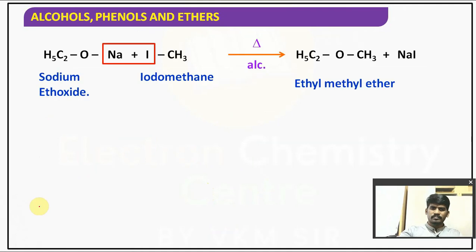I am taking another example. RONa plus RX. Here R is C2H5, sodium ethoxide, plus iodomethane, where X is iodine and R is CH3. NaI can be removed. What will it give? Ethyl methyl ether. It will give ethyl methyl ether.